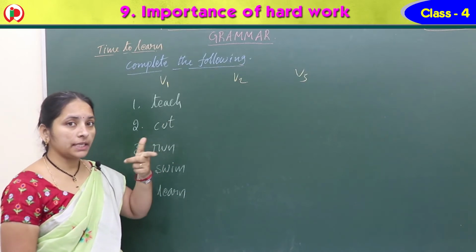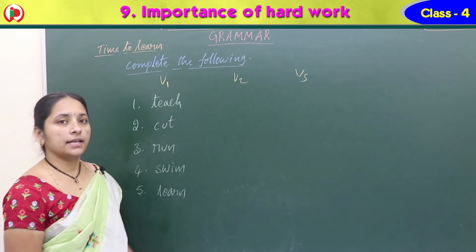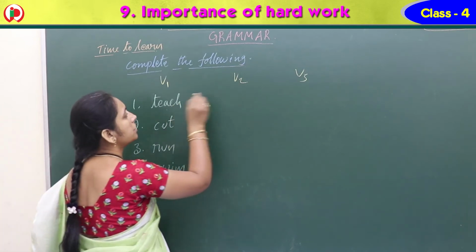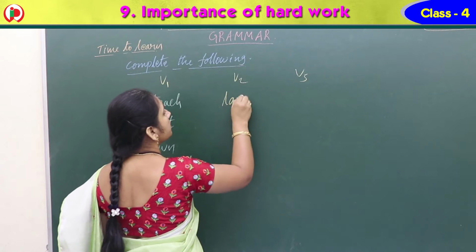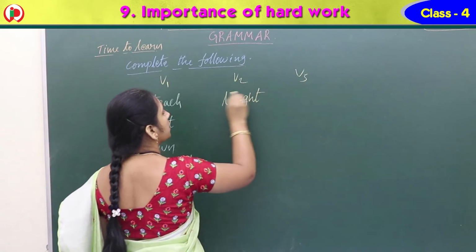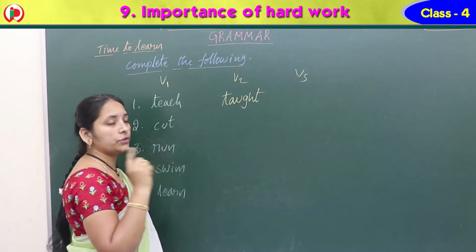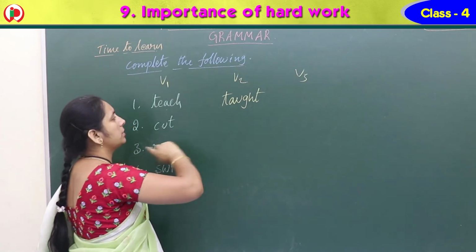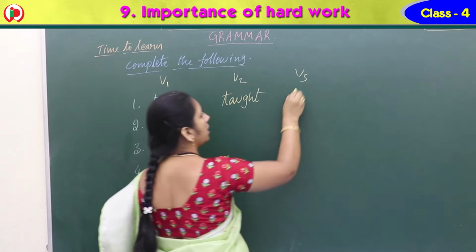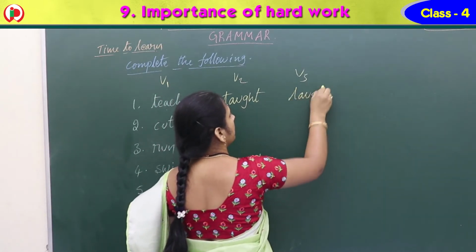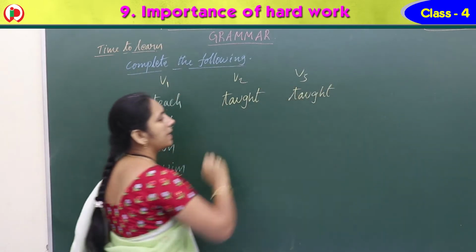Teach. I am teaching. I taught a lesson yesterday. So teach, taught, taught. Spelling T-A-U-G-H-T. Think, thought also we get, T-H-O-U-G-H-T. Here T-A-U-G-H-T. V2 and V3 are both the same here.